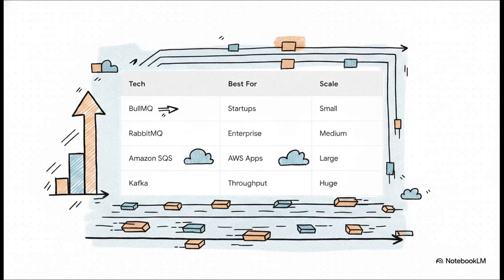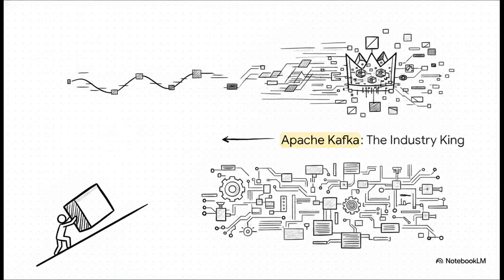Now, as a newer developer, please don't just grab the most complex tool because it sounds cool. You've got to match the tech to your actual scale. For a small app, BullMQ is incredibly easy. As you hit medium scale, RabbitMQ or SQS are fantastic choices. You really only want to mess with the heavy hitters like Kafka when you're dealing with very large, super complex throughput.